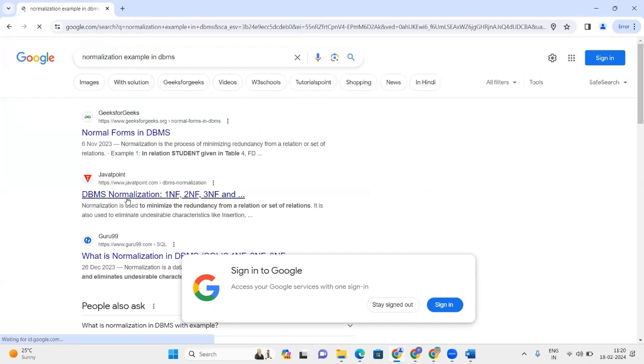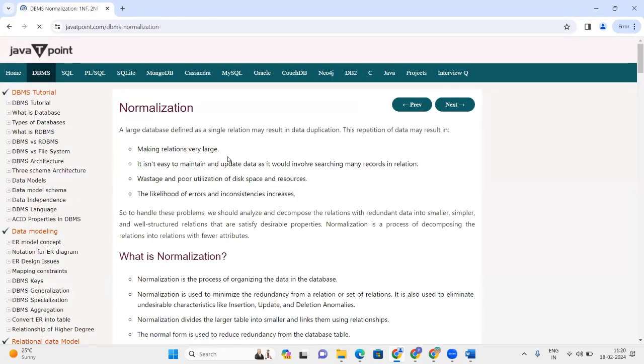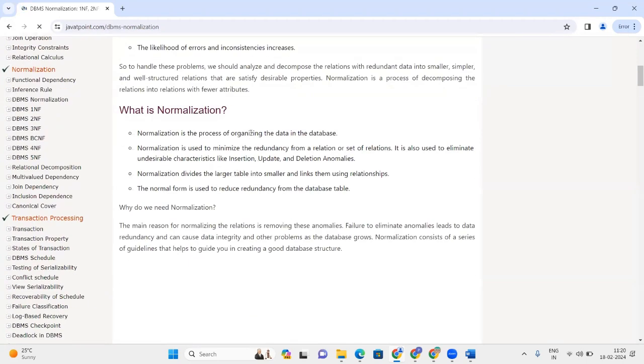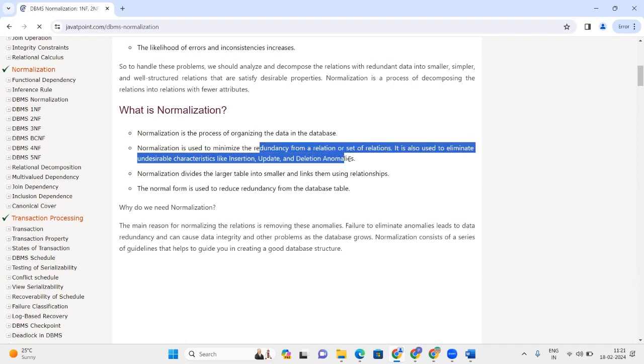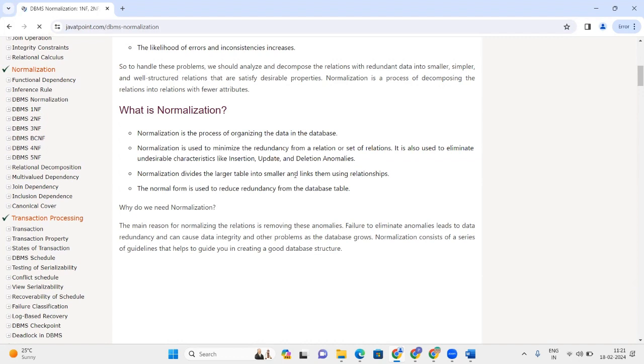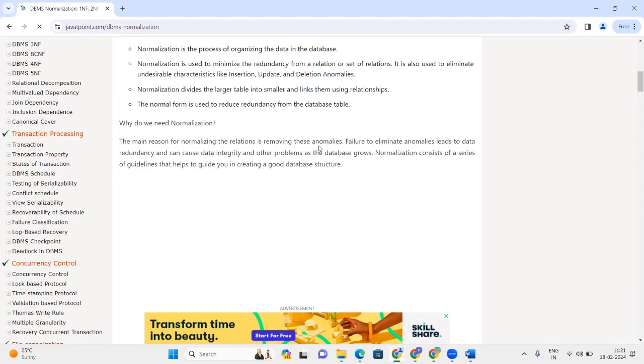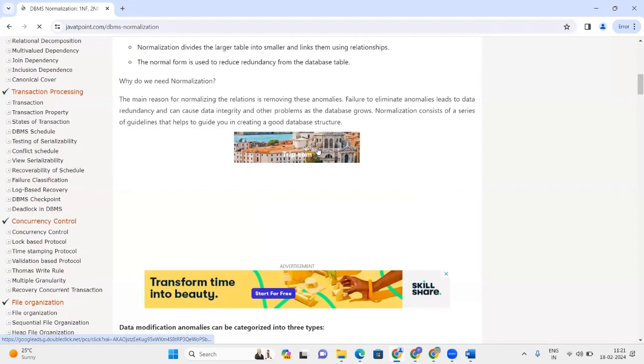So, DBMS normalization forms. Normalization is the process of organizing the data in the database. It is used to minimize redundancy and to eliminate undesirable characteristics. The main reason we use normalization is to remove anomalies. All the anomalies in the database are removed.